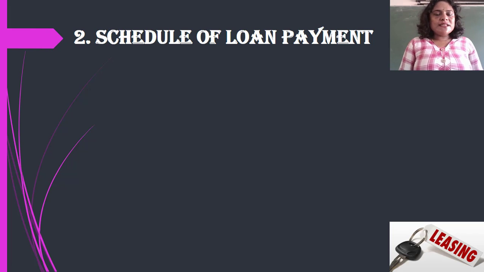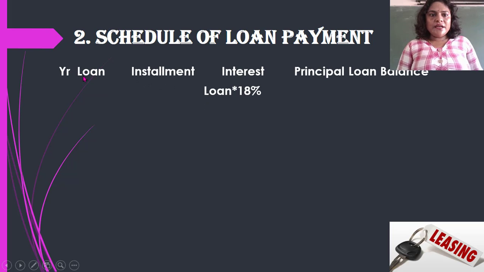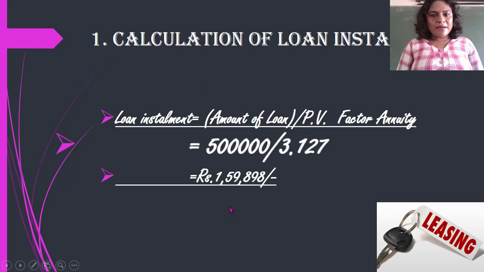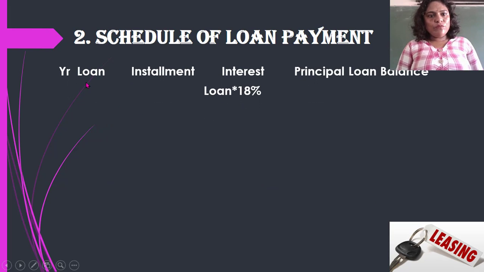Now we will calculate the schedule of loan payment. For this, we check how many years it is: 5 years, and the loan amount is 5 lakh. The installment amount we have just calculated is 1,59,898. We will take the loan of 5 lakh and the installment amount, and then calculate how much is the interest at 18%, how much is the principal amount, and also the loan balance.